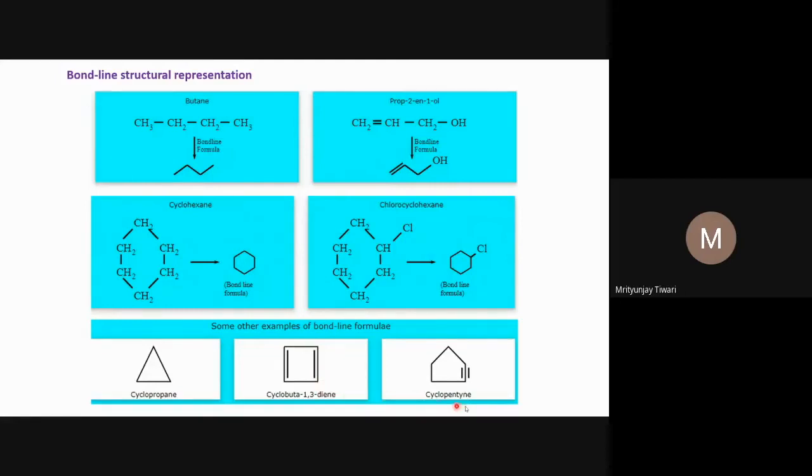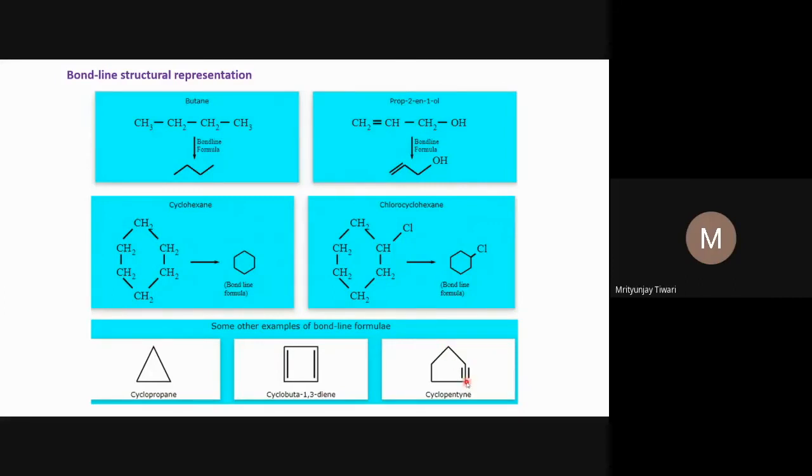Now this is the cyclopentane structure, and what we see here is CH2, CH2. This should also be a CH2 group. The difference is here and here at this point. And why CH2? Because we see one bond here, one bond here, CC bonds. So two CH bonds are required to complete the tetravalency of this carbon atom.